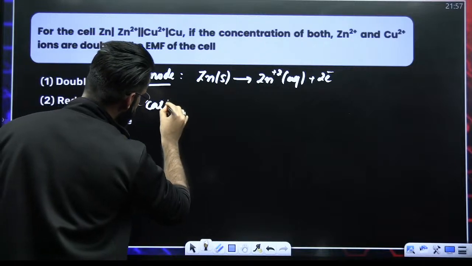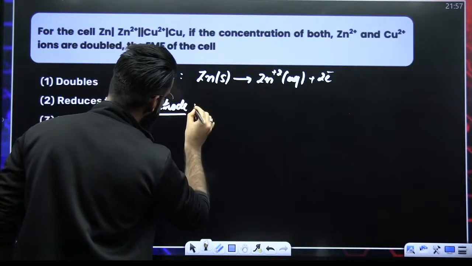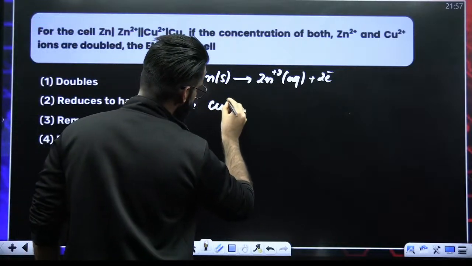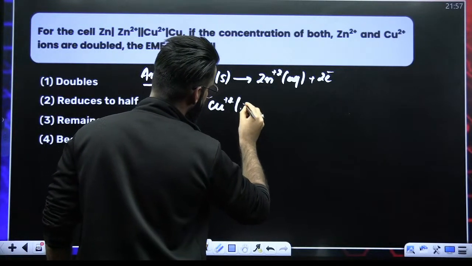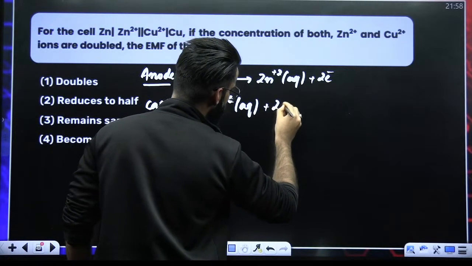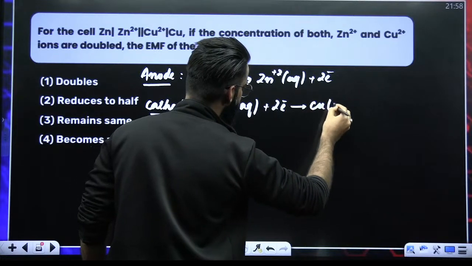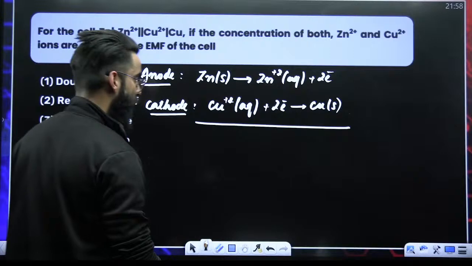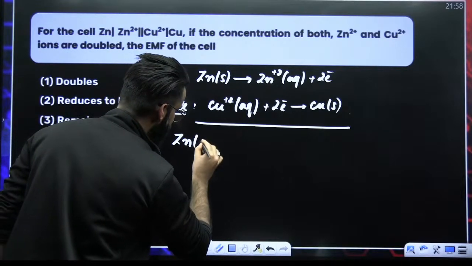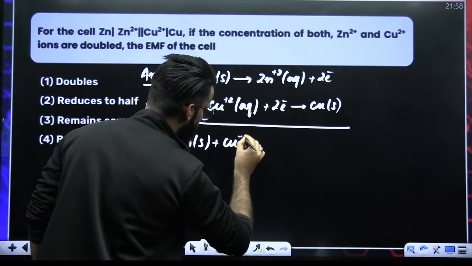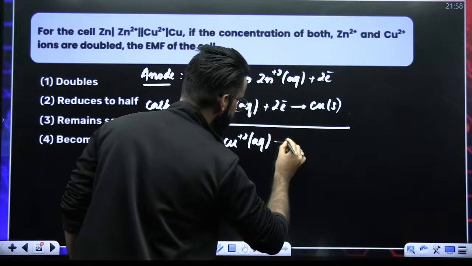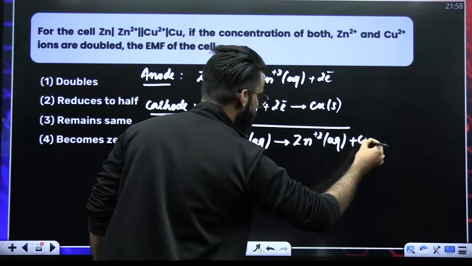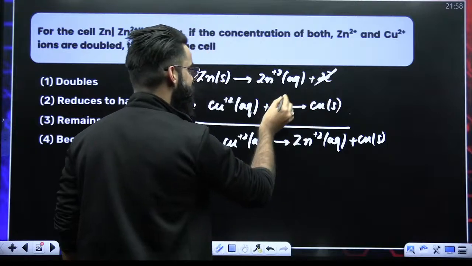Similarly, if I ask you what is going to be the reaction at cathode? At cathode, copper dipositive getting converted into copper. So the reaction is pretty much simple. Copper dipositive would be gaining 2 electrons, getting converted into copper solid. Electrons are balanced, so I can directly add these two reactions. When I add these reactions, my net reaction is going to be zinc solid plus copper dipositive aqueous. It gives zinc dipositive aqueous plus what? Plus copper solid. And these two electrons will be cancelled out.